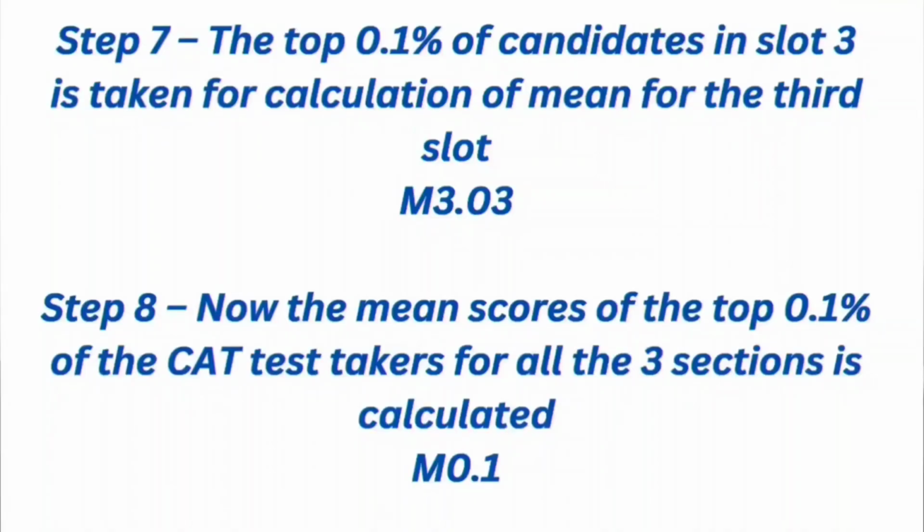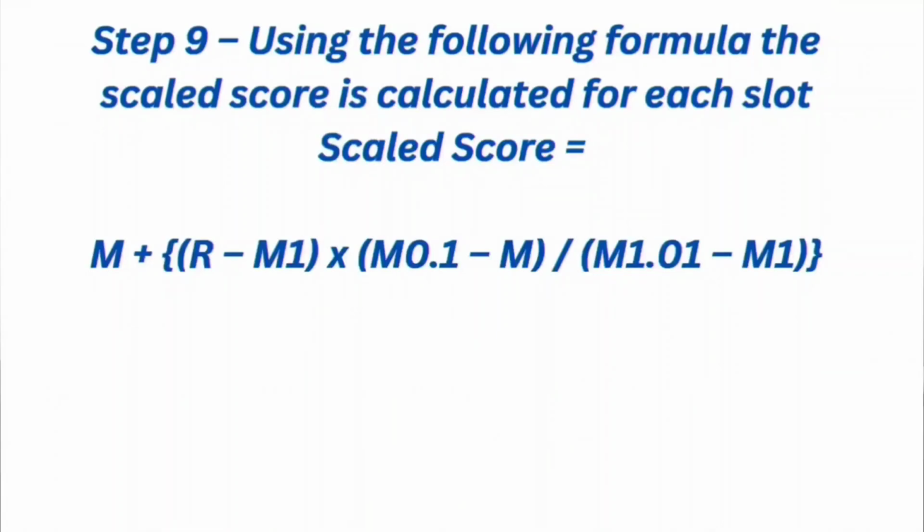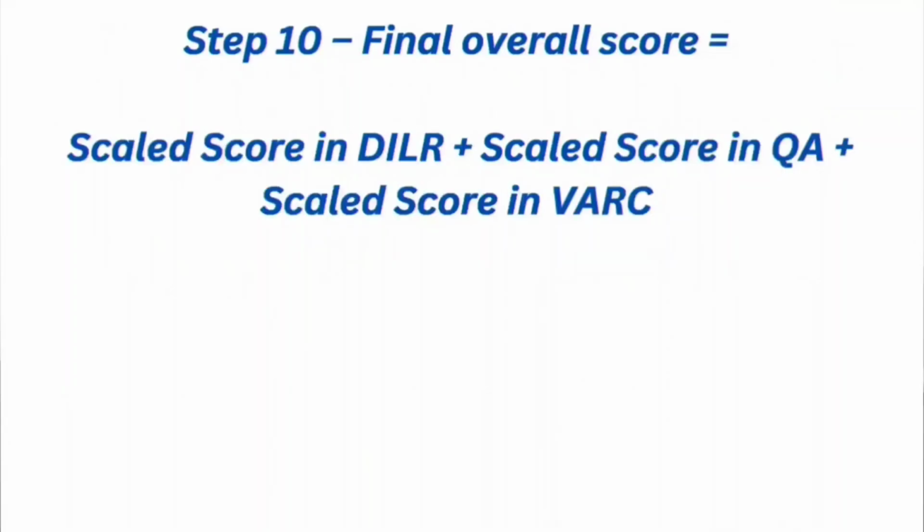Now in the next step, the mean scores of the top 0.1% of the CAT test takers for all the 3 sections is calculated and using the following formula the scaled score is calculated for each slot. Then in the last step, the final overall score is calculated, which will be the sum of the scaled score in data interpretation and logical reasoning, scaled score in quantitative ability section and scaled score in verbal ability and reading comprehension section. And in this way, the CAT scaled score is calculated.